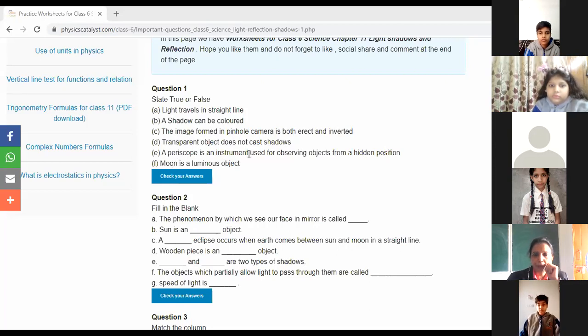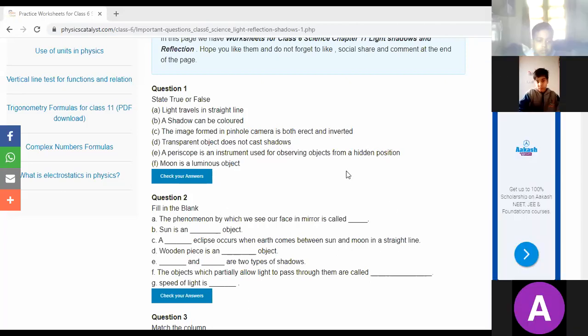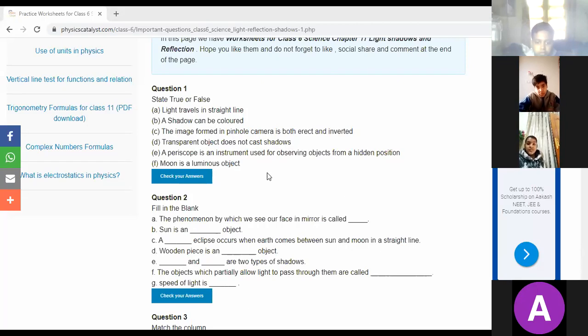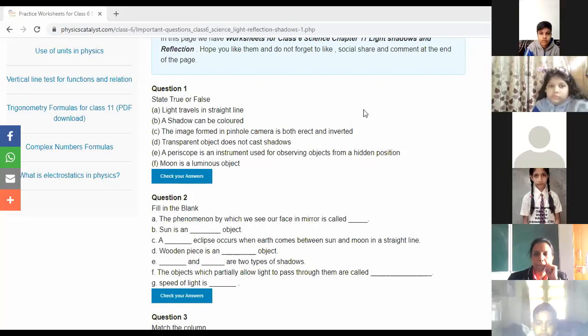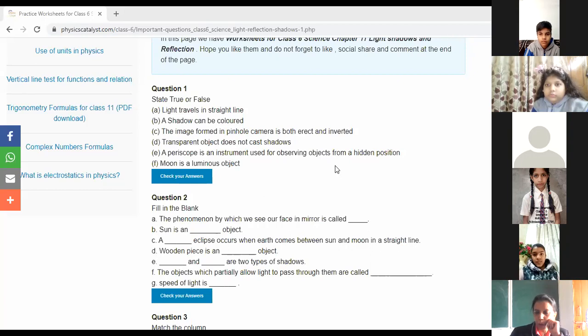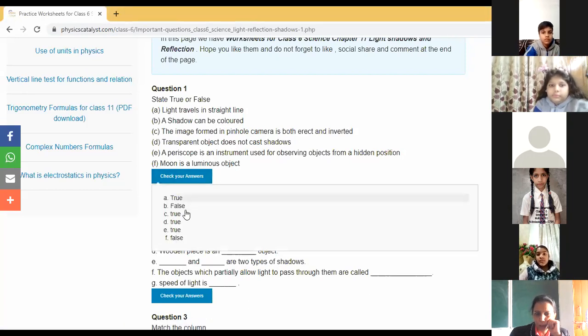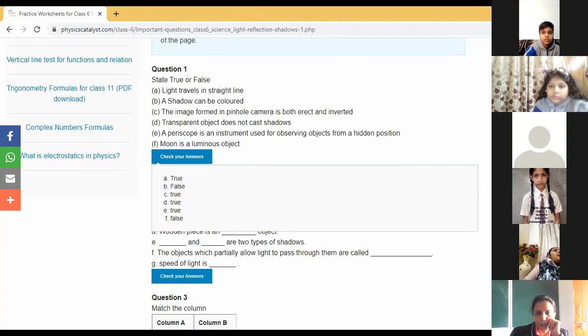A periscope is an instrument used for observing objects from a hidden position. Aditya Viswas, E part. Yes, ma'am. A periscope is an instrument used for observing objects from a hidden position. Ma'am, it's true. Yes, it is true. Chehek, moon is a luminous object. Ma'am, false. Okay, children, now have a look at true or false. We are having the answers also, so you may see.